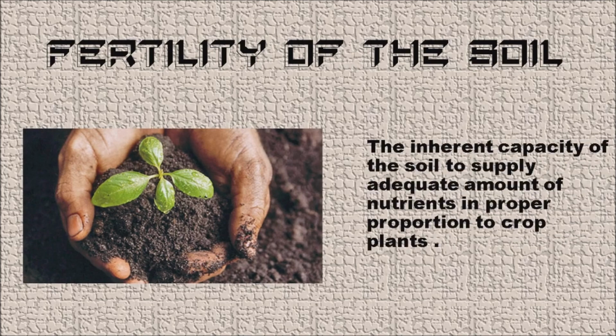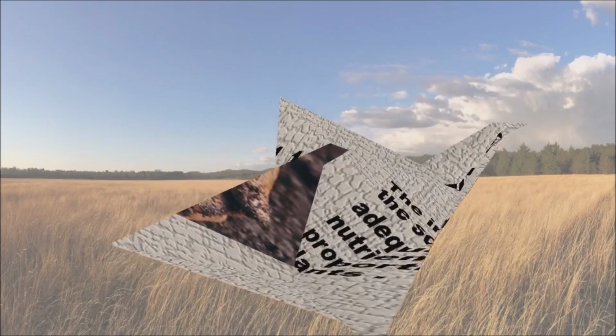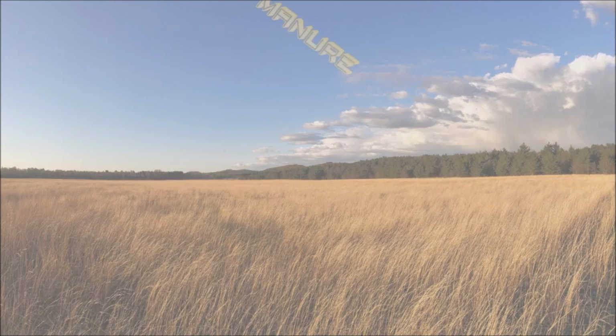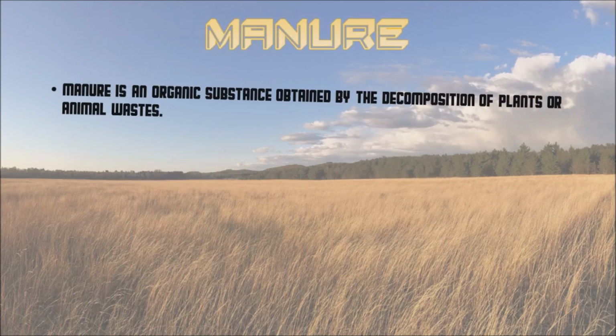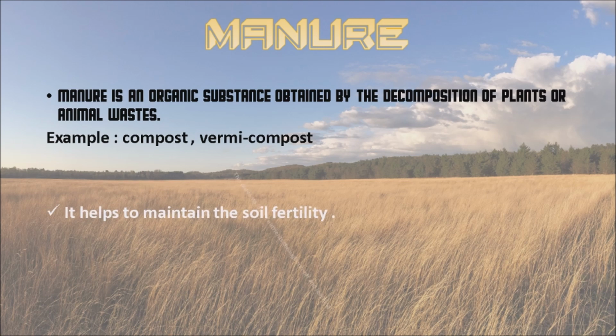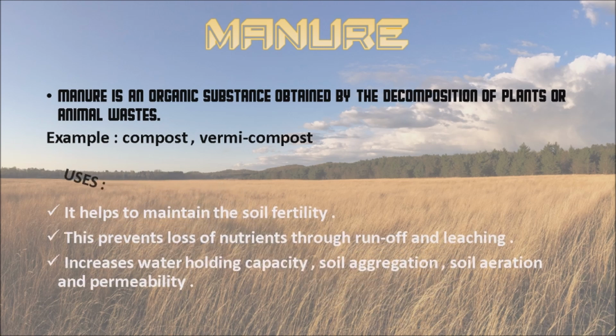Fertility refers to the inherent capacity of the soil to supply nutrients to crop plants in adequate amount and suitable proportion. If the fertility is low, then the yield would be decreased. So to maintain the soil fertility, manure and fertilizers are added to the soil.